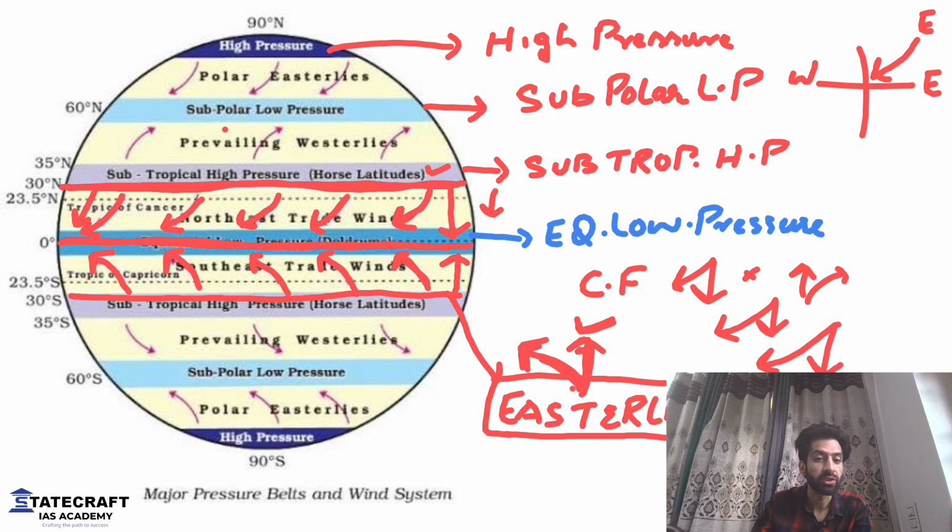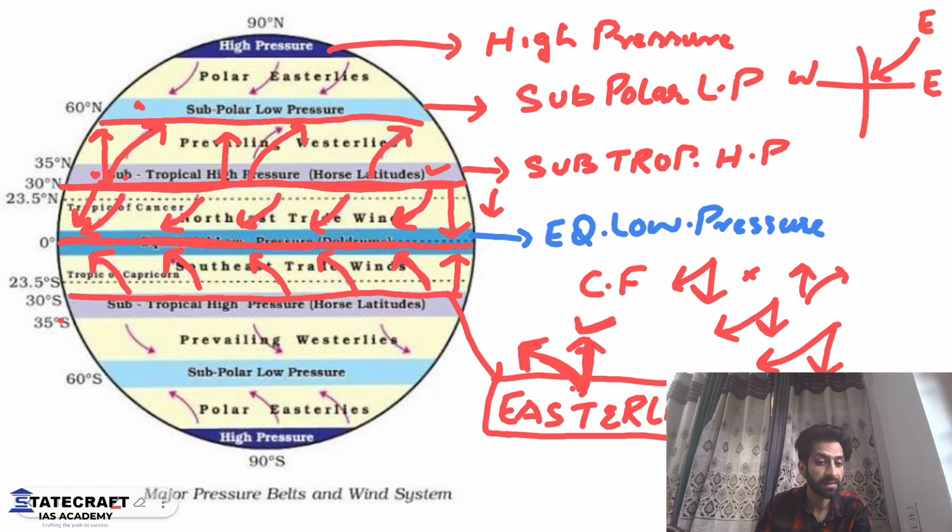subtropical high pressure to subpolar low pressure. High pressure is this, low pressure is here. Wind needs to go from high pressure to low pressure. It should ideally move like this. But there's Coriolis force again. It will deflect the wind towards right. And what's the right of this arrow? The right of this arrow is like this.